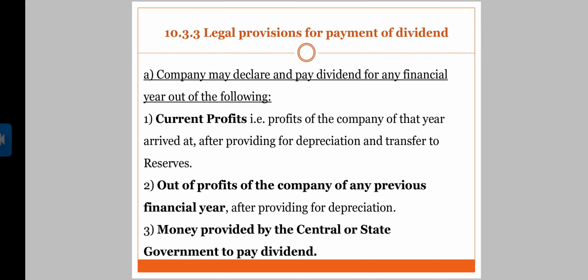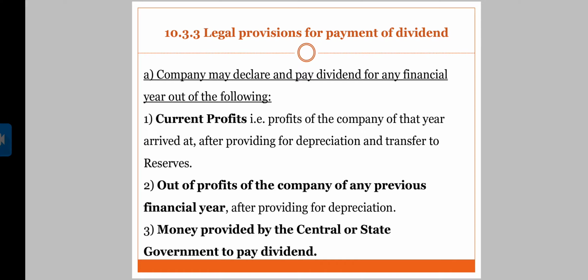Company may declare and pay dividend for any financial year out of the following. Company can pay dividend out of current profits, this year's profits of the company of that year arrived at after providing for depreciation and transfer to reserves.